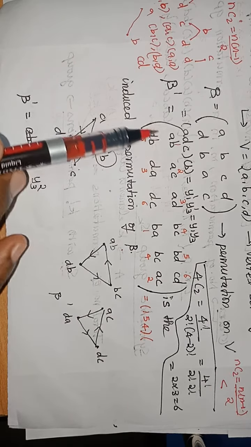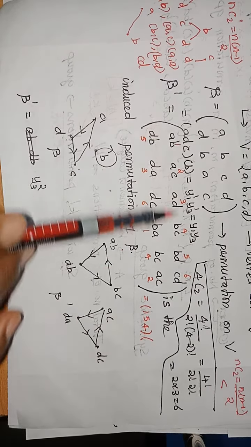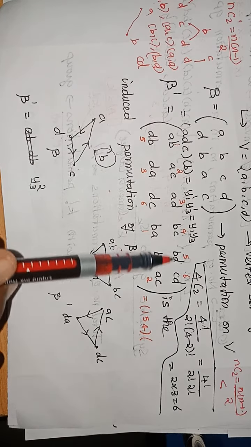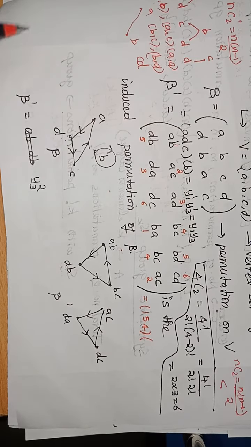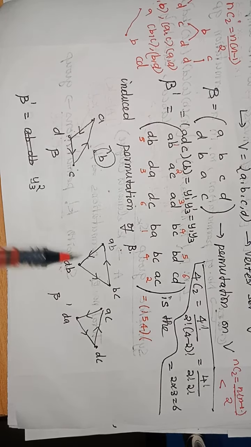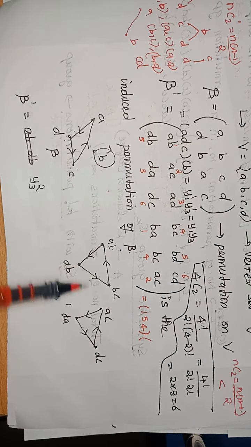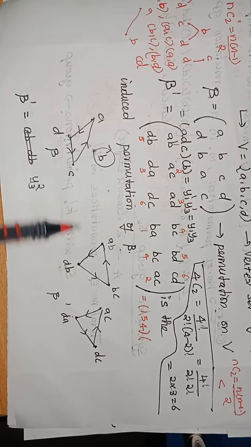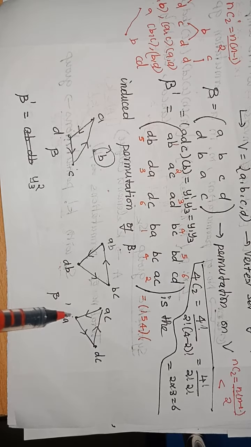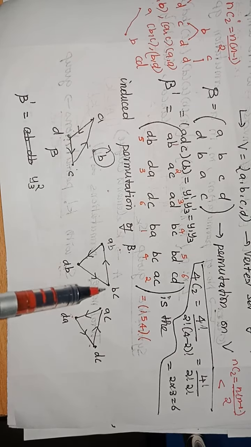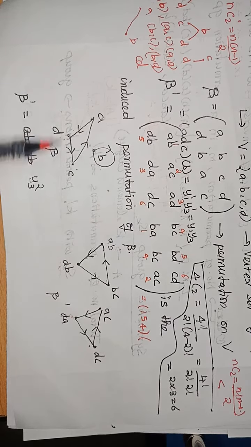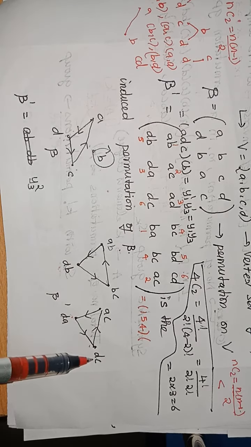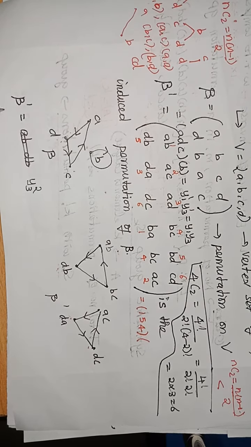Let me draw this graph, graph beta dash. So we are having 6 vertices. Either you mark them as 1, 2, 3, 4, 5, 6 or else AB, AC, AD, BC, BD, CD. AB to BD. AC to AD. AD to DC. BC to BA. BD to BC. CD to AC. Once again a disconnected graph.